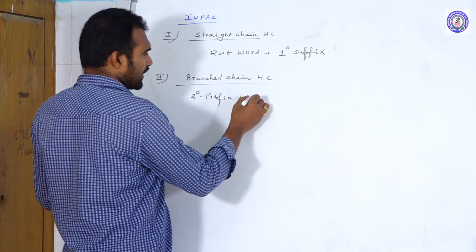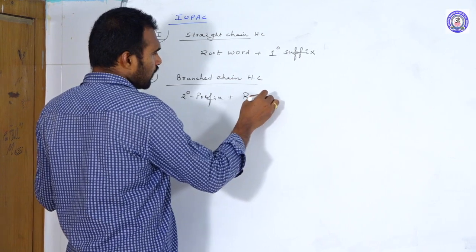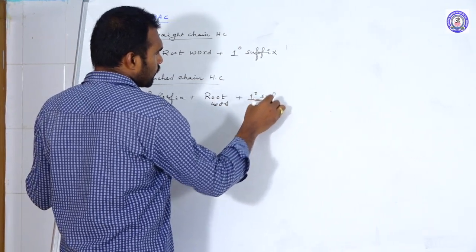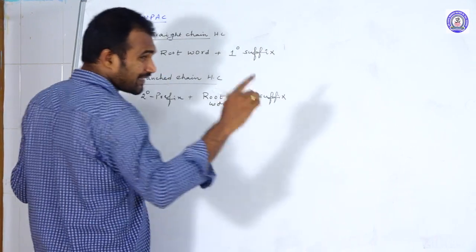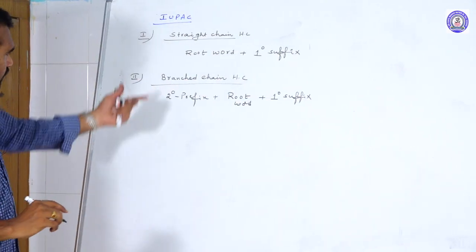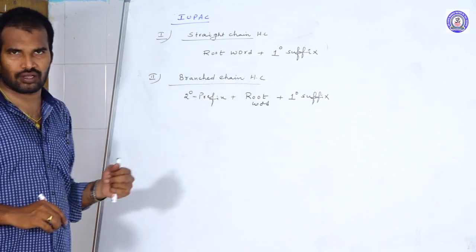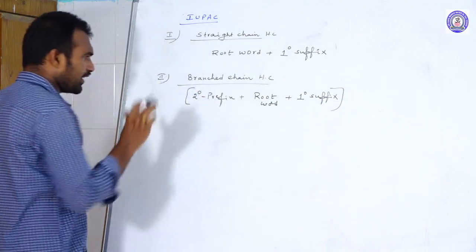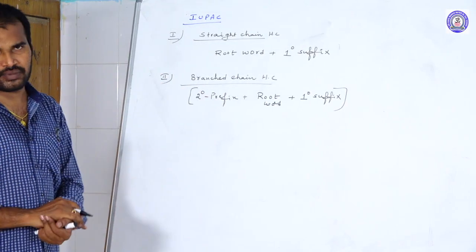The secondary prefix comes before the root word, and after the root word comes the primary suffix. Why not a secondary suffix? Because the secondary suffix indicates functional groups, and here there is no functional group. We are discussing only hydrocarbons. That is why the skeleton for branched chain hydrocarbons is secondary prefix, root word and primary suffix.